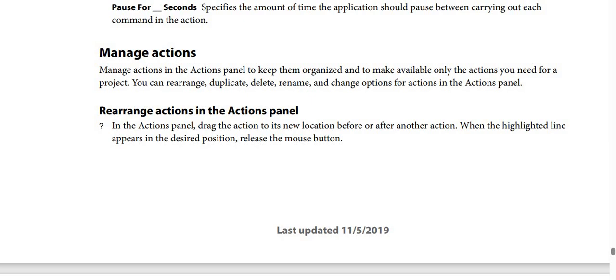How to manage actions? Manage actions in the Actions panel to keep them organized and to make available only the actions you need for a project. You can rearrange, duplicate, delete, rename and change options for actions in the Actions panel.